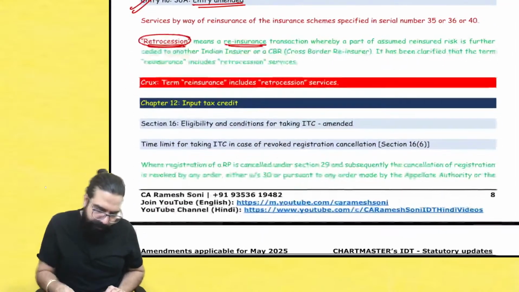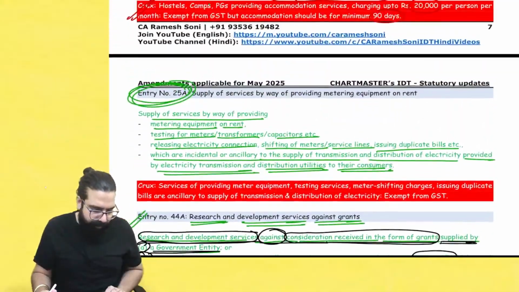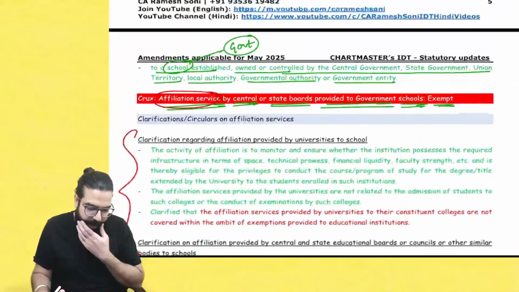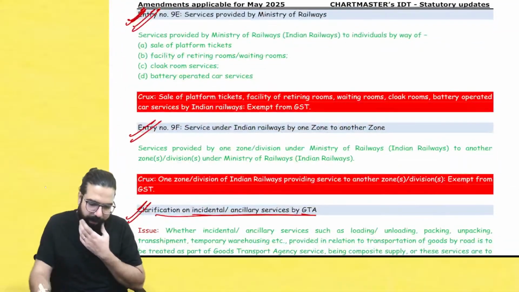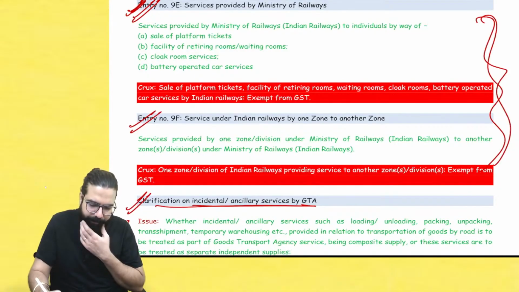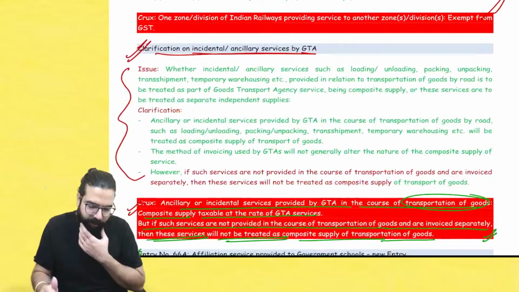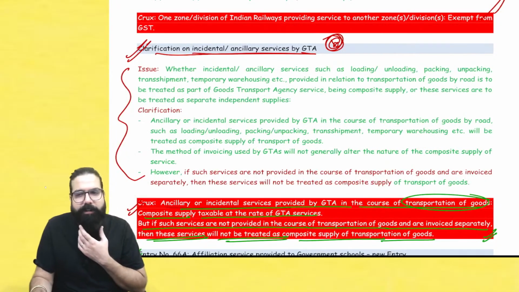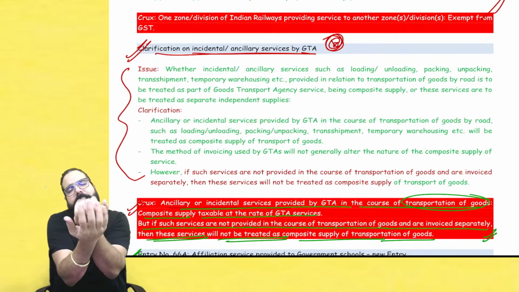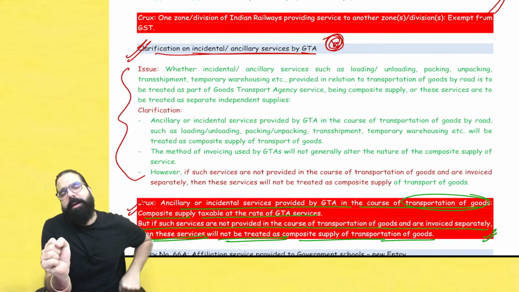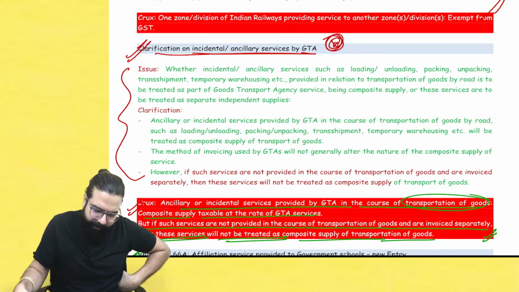Chalo, everyone over here now. People, we are done with our exemptions entry. In exemptions, the most important ones are from your education side. Sir, one amendment, one exemption which you will see in your exam is relating to the Ministry of Railways, which I believe they will go ahead and ask you. GTA service, by chance you can go ahead and see. Remember, if GTA transportation plus they have provided ancillary composite supply, it is taxable at the rate of GTA service. But if they have not provided transportation but only ancillary service, it is taxable at their respective rate. Okay, sir. Remember this point.